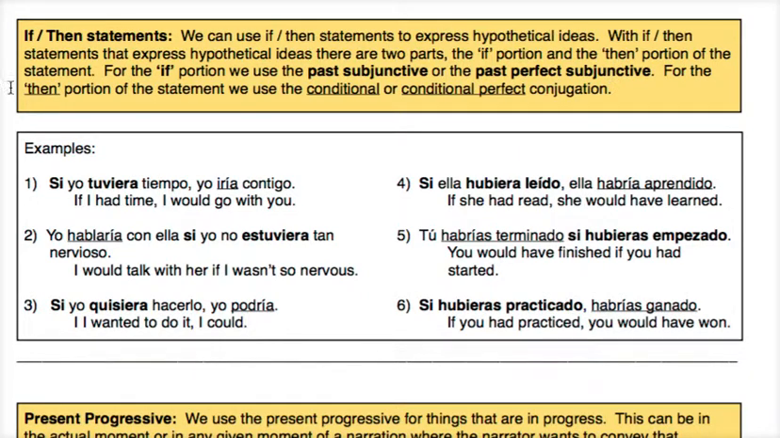Now, for the then portion of the statement, we use the conditional. That was the one we just talked about at the beginning of the video, where we just add ía, ías, ía, íamos, or ían to the end of the verb. So either the conditional or the conditional perfect of the conjugation. So we're going to look at 6 examples down here. The first 3 do not use the verb haber, and the last 3 do use the verb haber. Alright, so let's take a look at the first example. If I had time. So here we have our if statement.